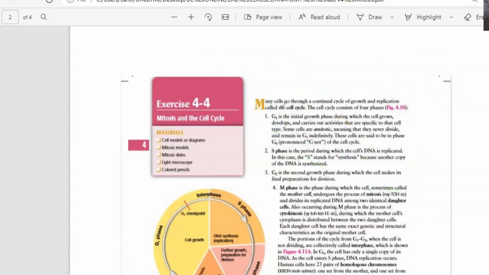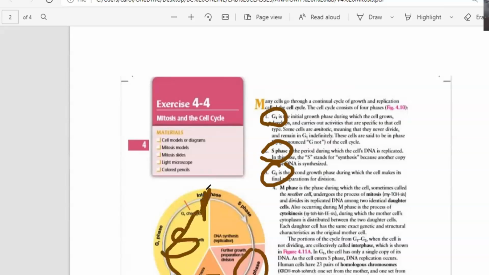Then in the cell cycle, you're going to have G1, which is this one, when the cell is working. Then what happens in here? You cut your skin. So now your cell is going to prepare by creating doubles of everything. So what is this? S. S is creating doubles of DNA, which is this one. What is G2? Creating doubles of everything else, which is this one right here. Now you go like this, and like this, and now you're going to end up right here. What is that? Now is when you are ready to start the cell division.